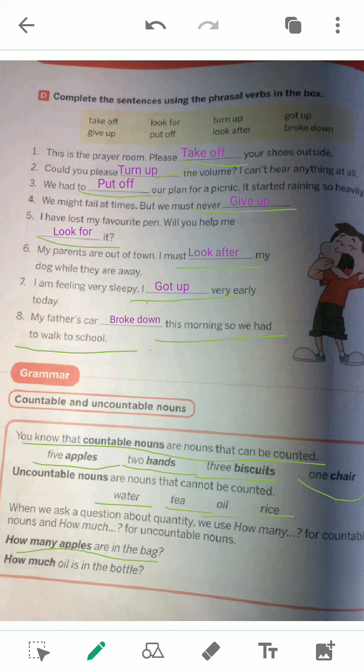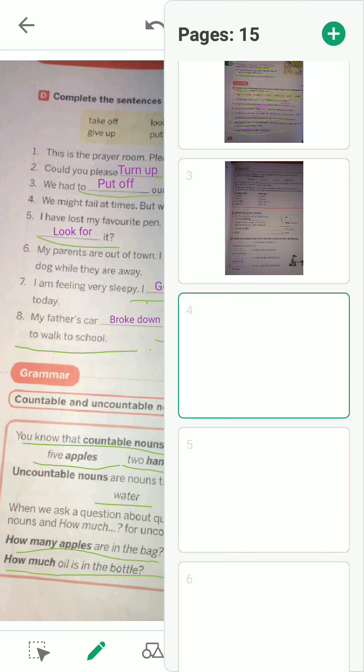And what about if we have to measure the uncountable nouns? We have to use much. For example, how much oil is in the bottle? How much oil is in the bottle? Let us move to the next page.